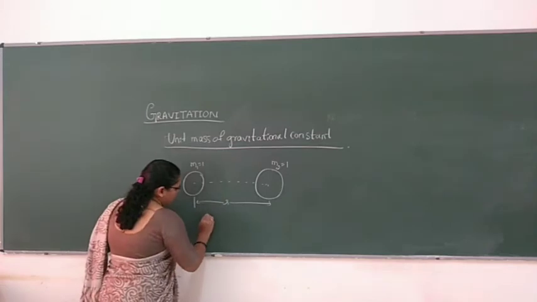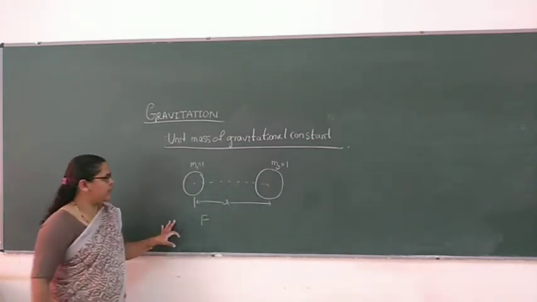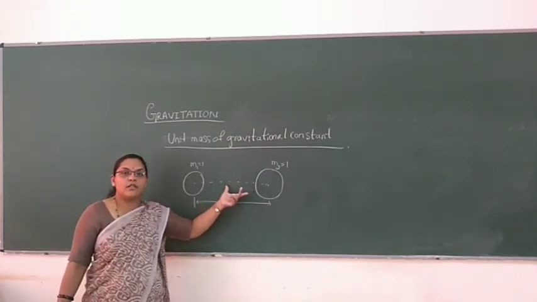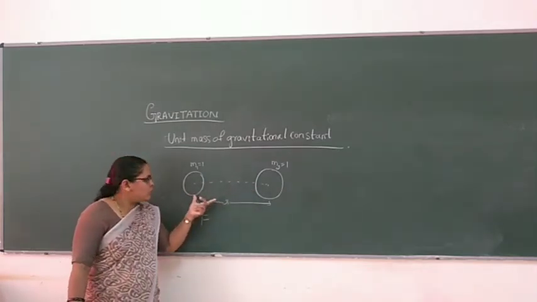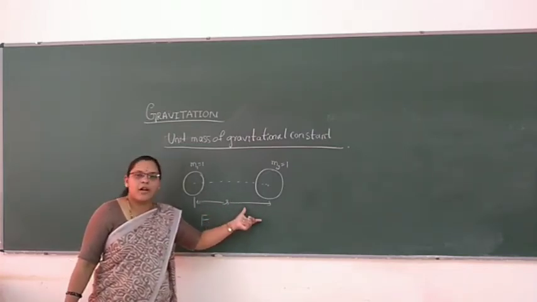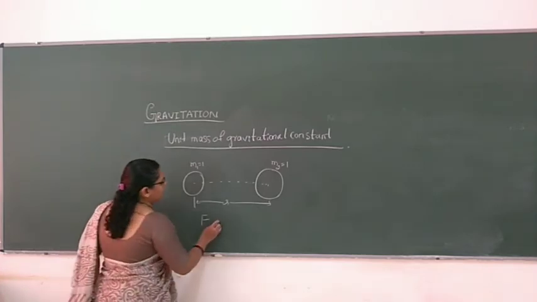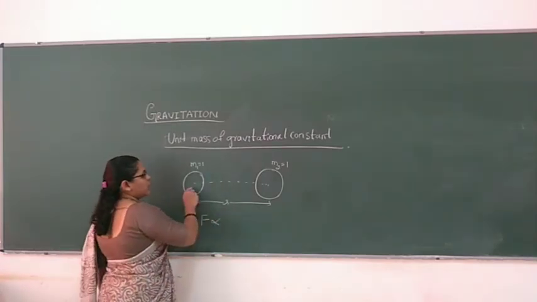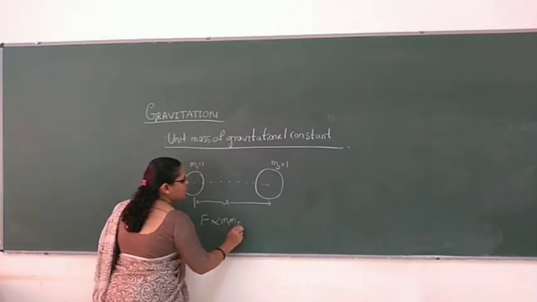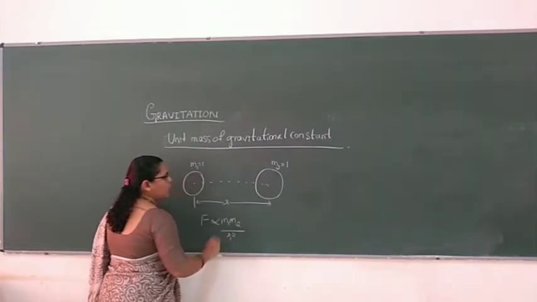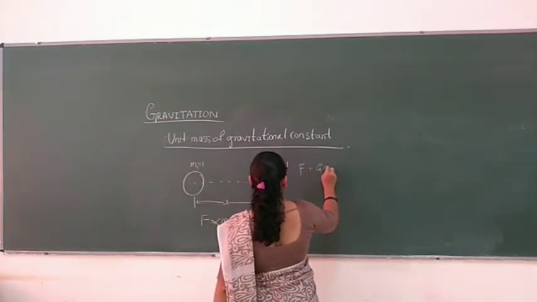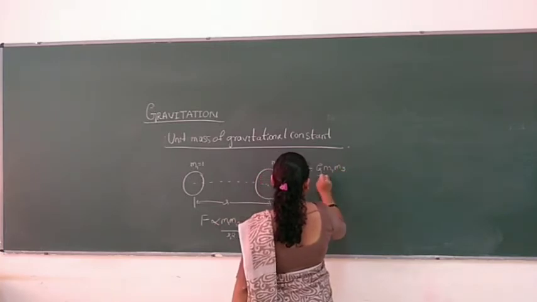Now the gravitational force, or the force of attraction, is between 2 bodies whose masses are unit and which are kept 1 meter, a unit distance, apart from each other. Then again, the force of attraction is directly proportional to the product of their masses and inversely proportional to the square of the distance between them. Then F is equal to G m1 m2 by r square.